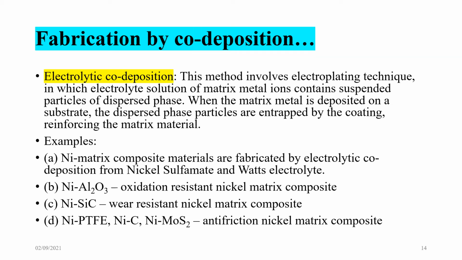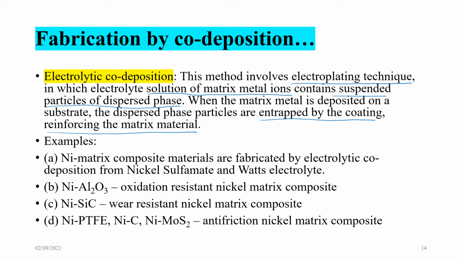So electrolytic co-deposition. This method involves electroplating technique, in which the electrolyte solution of matrix metal ions contains suspended particles of the dispersed phase. So when the matrix metal is deposited on a substrate, the dispersed phase particles are entrapped by the coating, reinforcing the matrix material. So the dispersed phase is entrapped by the coating when the matrix metal is deposited on a substrate.